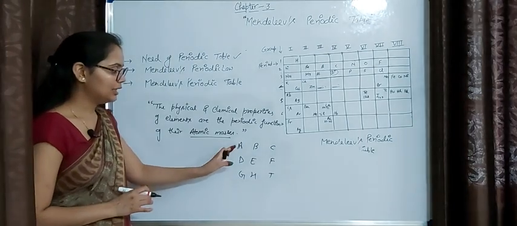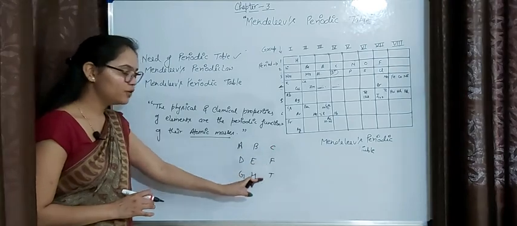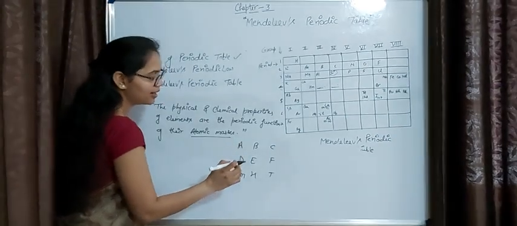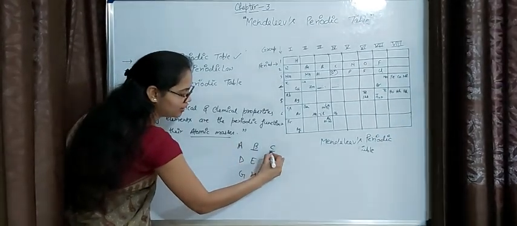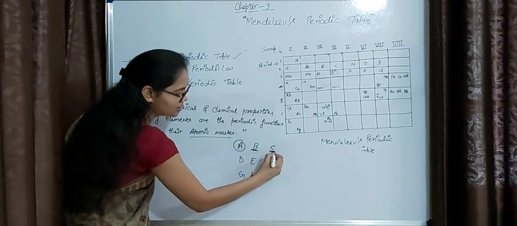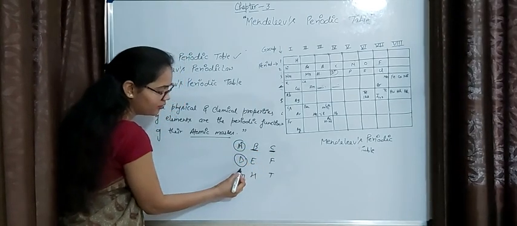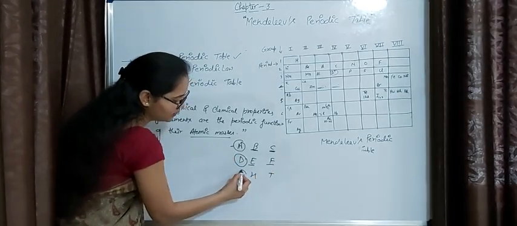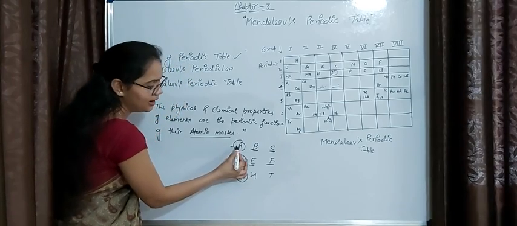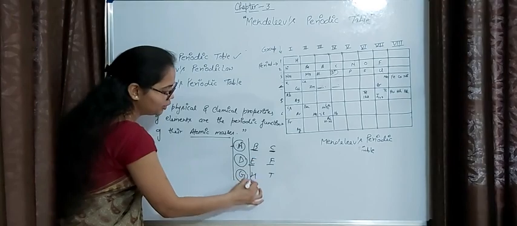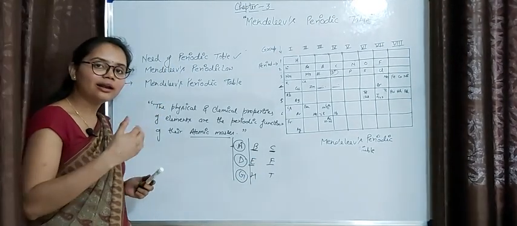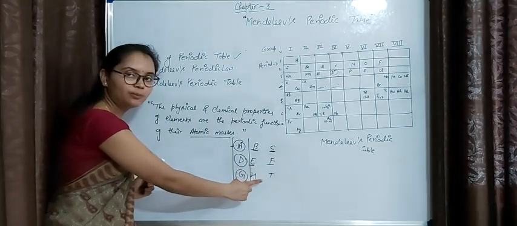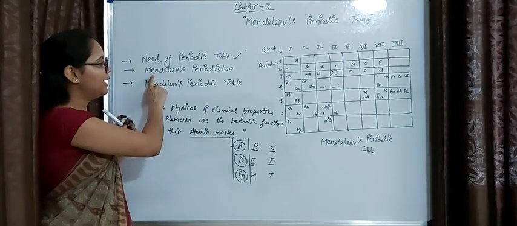If the chemical and physical properties of these elements are a periodic function of their atomic mass, only then after a regular interval, suppose after 2 places, an element will reoccur with the same property like A. Again after 2 places, G will occur which represents a property like D and A. This is called periodicity. Periodicity means repetition of the same property after a regular interval, and this law is called Mendeleev's periodic law.